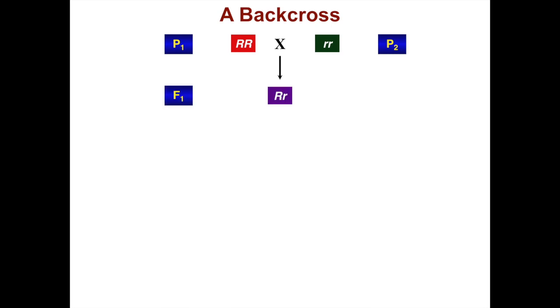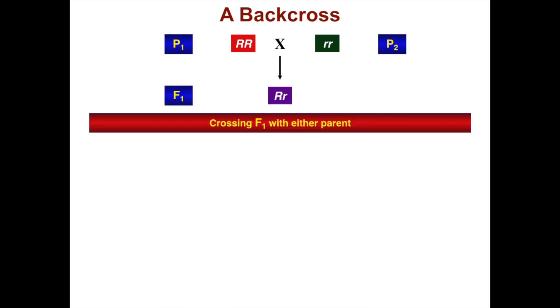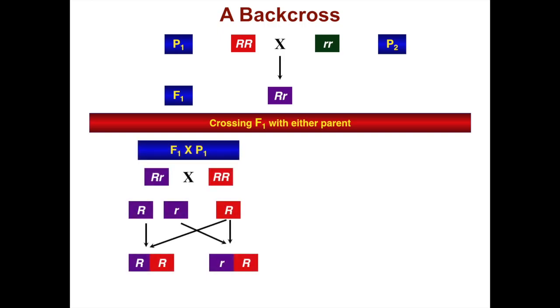A cross between an F1 genotype and either of the parental genotypes is a backcross. Mendel tested his theory of inheritance of dominant traits by first crossing homozygous round and wrinkled parents. This generated heterozygous F1 progeny, as before. Then, crossing the F1 parent with either parent, you got different results. If you cross an F1 with P1, which is homozygous round, you get all round progeny.